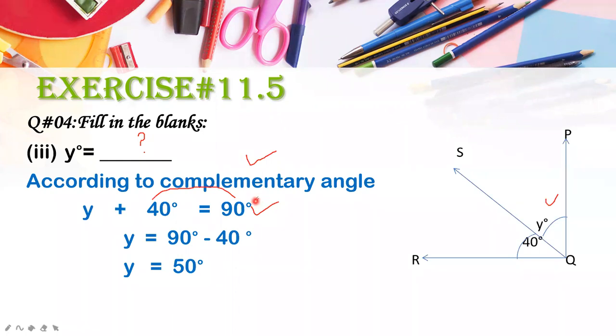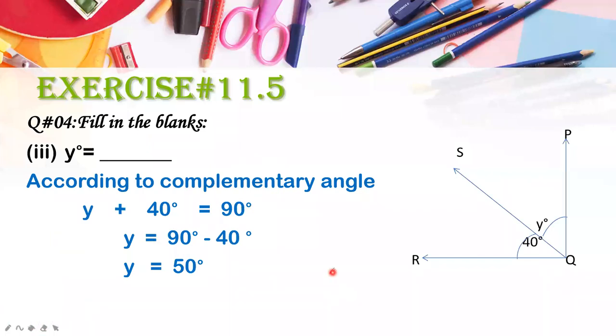Why are we writing that it is equal to 90 degrees? Because as you can see from the figure, both of them are collectively making an angle of 90 degrees. So we say the two angles are complementary, they complement each other. That's why we write y plus 40 is equal to 90 degrees. If they were forming a straight line, we would write y plus 40 is equal to 180 degrees. After solving it, you have to draw this figure in your copy.